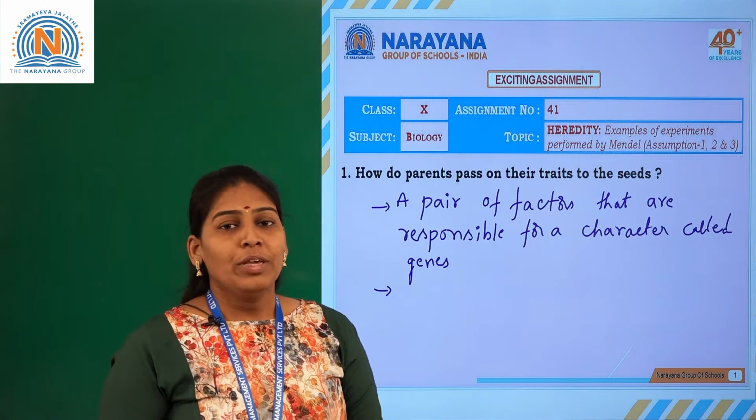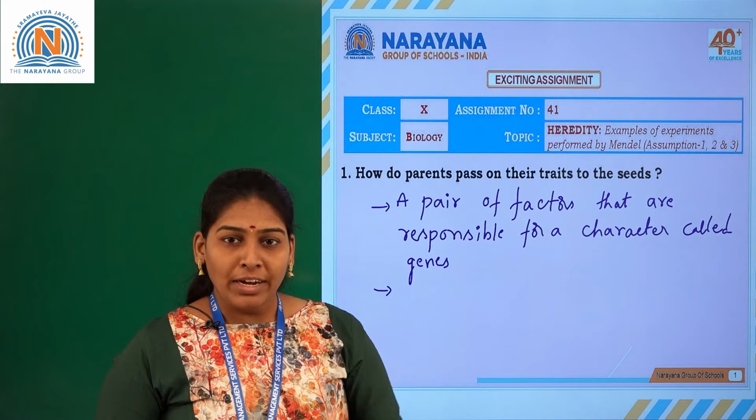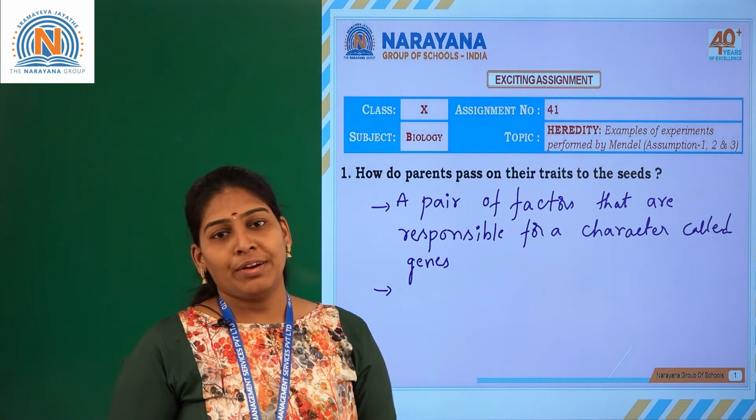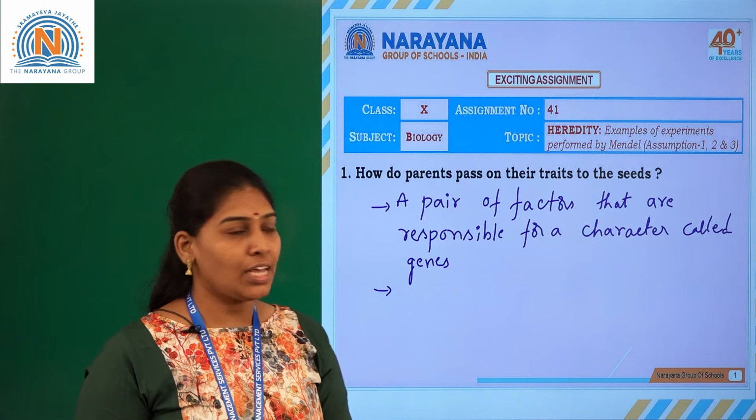During sexual reproduction, one of these factors comes from each parent and appears in the zygote.